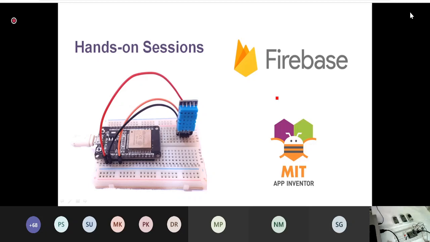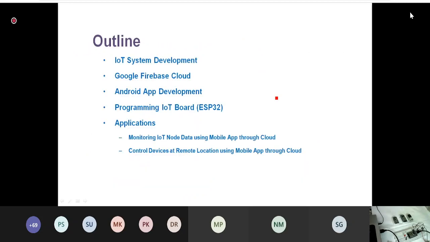This is my outline of today's hands-on session. I'll try to explain what the complete IoT system development will be, so you'll understand what actually we are doing today. Then I will go through Google Firebase Cloud, and then I will show you how to develop the Android app using MIT Inventor.